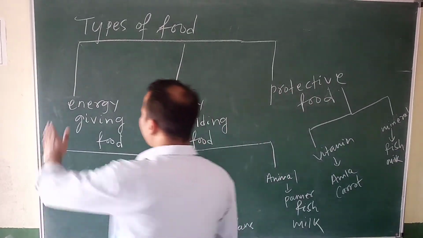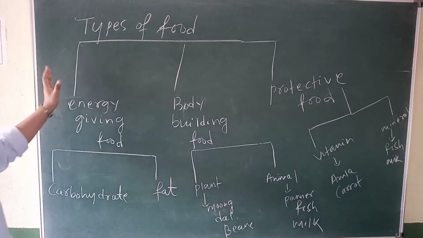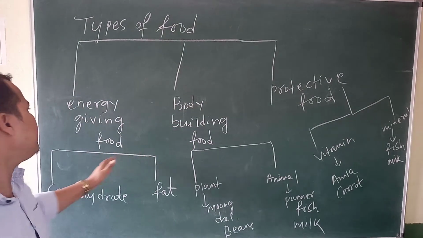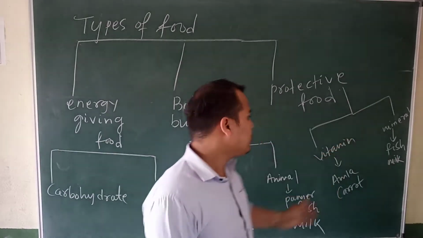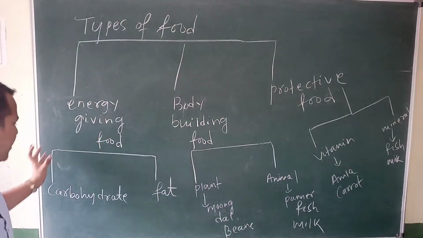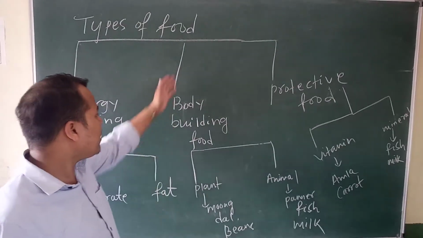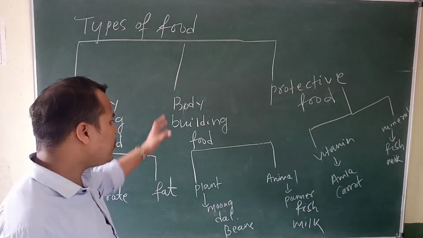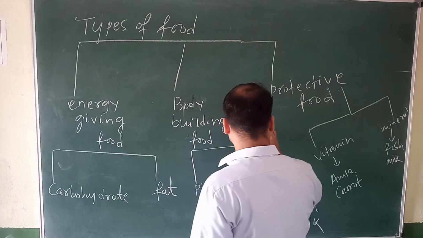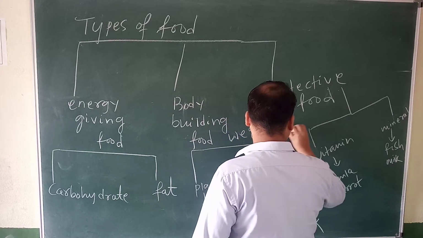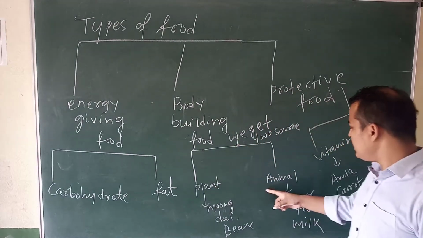So this is about the types of food. Okay, so food is divided into how many types? It is three types. One is energy giving food, then body building food, then protective food. The energy giving food is again divided into two types: carbohydrate and fat. Then body building food we get from two sources: one is the plant source, another is the animal source.